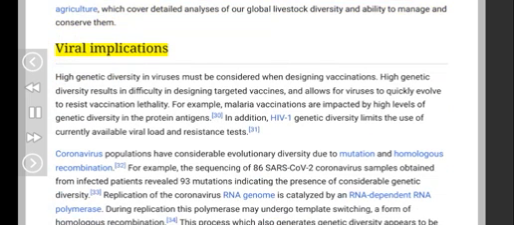Viral implications. High genetic diversity in viruses must be considered when designing vaccinations. High genetic diversity results in difficulty in designing targeted vaccines, and allows for viruses to quickly evolve to resist vaccination lethality. For example, malaria vaccinations are impacted by high levels of genetic diversity in the protein antigens. 30. In addition, in HIV, genetic diversity limits the use of currently available viral load and resistance tests.